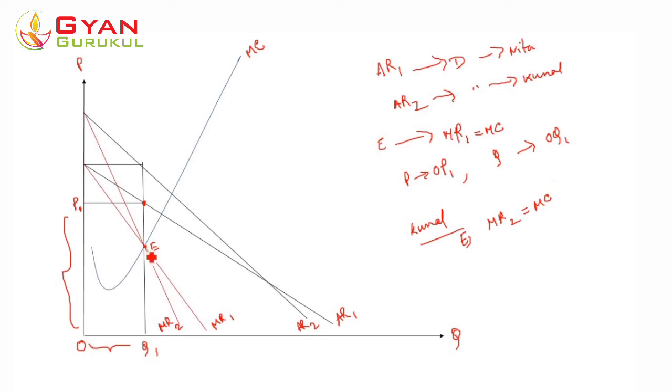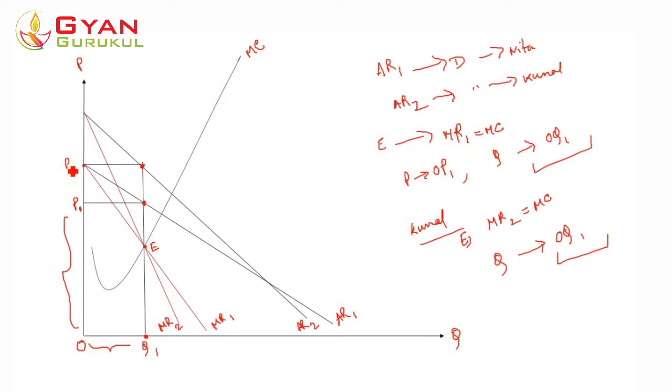So the quantity would be OQ1. If we vertically draw the line up to this point, the quantity is Q1. So the quantity sold to Kunal is OQ1, which is the same as Nita. But if you see the price, this time the demand curve of Kunal is touched at this point, so the price is here.